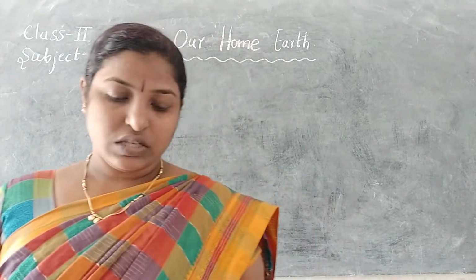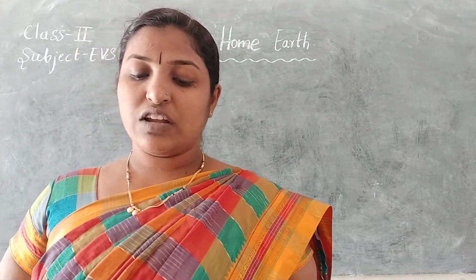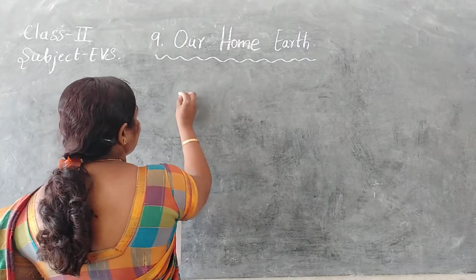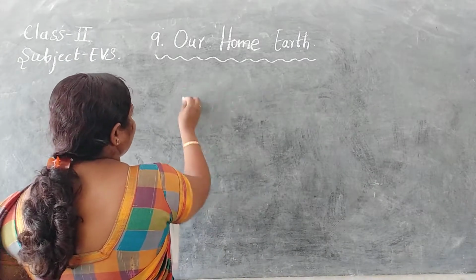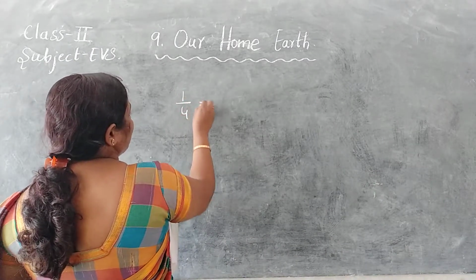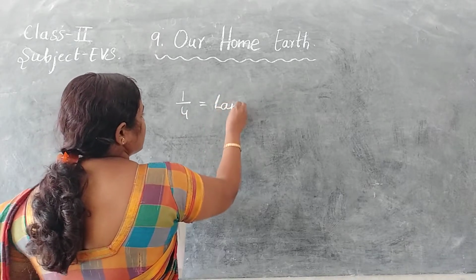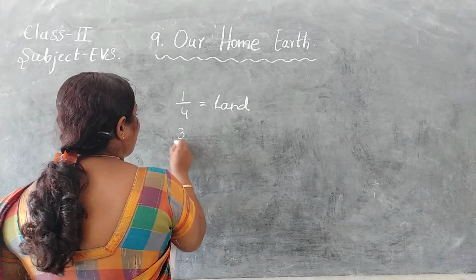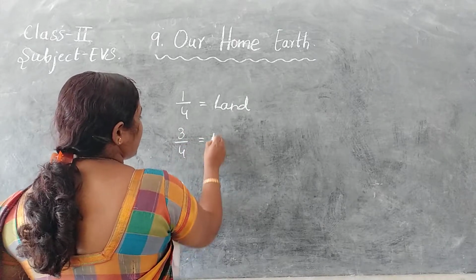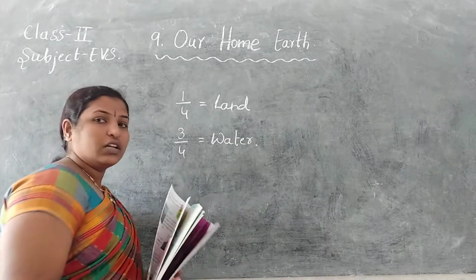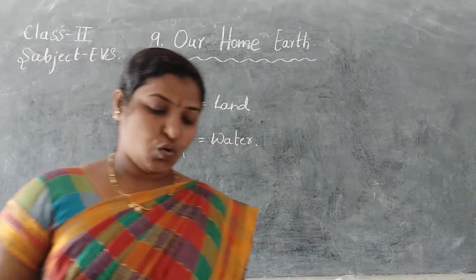Landforms on the earth. One fourth of the earth's surface is land. If we divide the earth into four equal parts, one part is land and the remaining three parts are water. So on the earth, the water content is more.